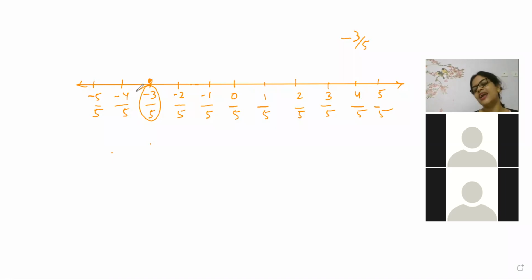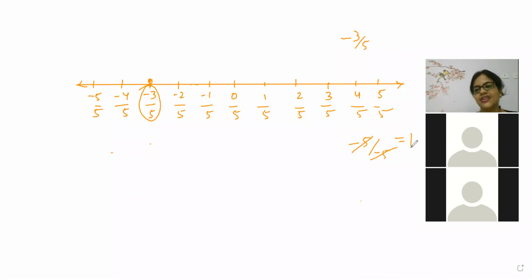Very good. Minus 5 by minus 5 is 1, beta. Ashwin, minus 5 by minus 5, it will get cancelled. The answer is coming as 1. Maths is not tough, beta. We teachers are making it tough. It is totally up to a teacher how to represent maths to a student.